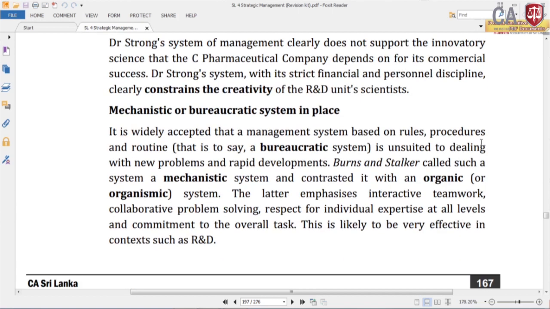But the second problem is the mechanistic, bureaucratic system in place. It is widely accepted that a management system based on rules, procedures and routine is unsuited to dealing with new problems and rapid development. This type of structure is not suitable for creativity. Burns and Stalker contrasted a mechanistic system with an organic system. The latter emphasizes interactive teamwork, that means organic structure. They encourage more interactive teamwork, collaborative problem solving, respect for individual expertise at all levels and commitment to the overall task. This is likely to be very effective in contexts such as R&D. So, an organic structure may be more suitable for this type of organization.